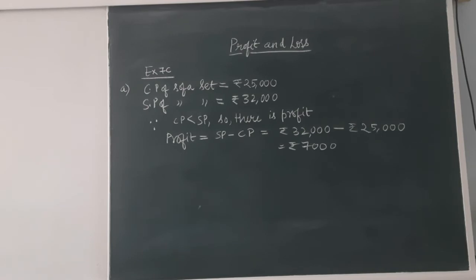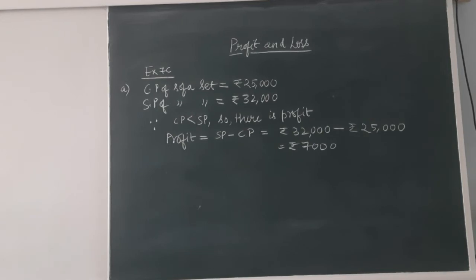So students, now I am going to begin the exercise, that is exercise 7C, page number 116. Let me read the first question for you. Rahul bought a sofa set for rupees 25,000 and sold it for rupees 32,000. What was his profit or loss? Now all the students have to answer in the comment section whether Rahul has gained something or lost something. That means, is there any profit or is there any loss?